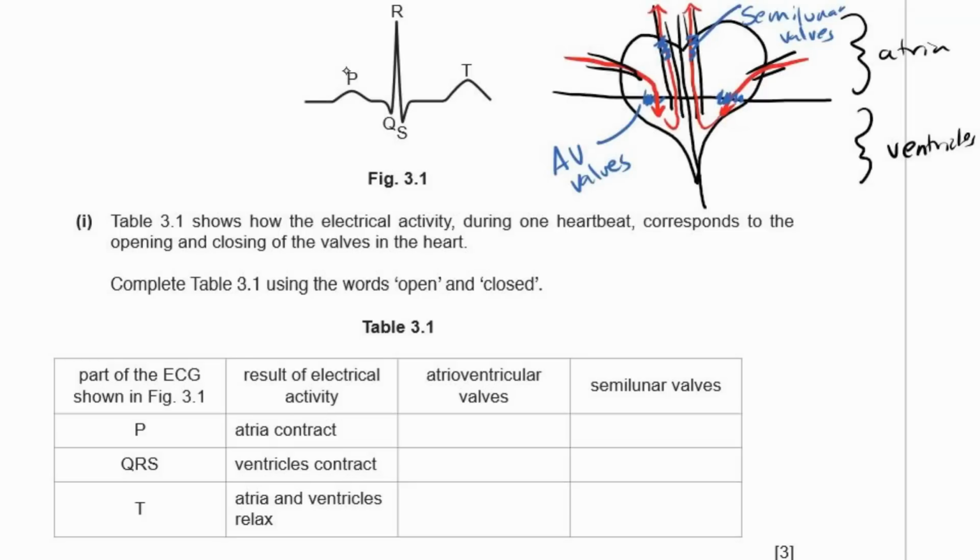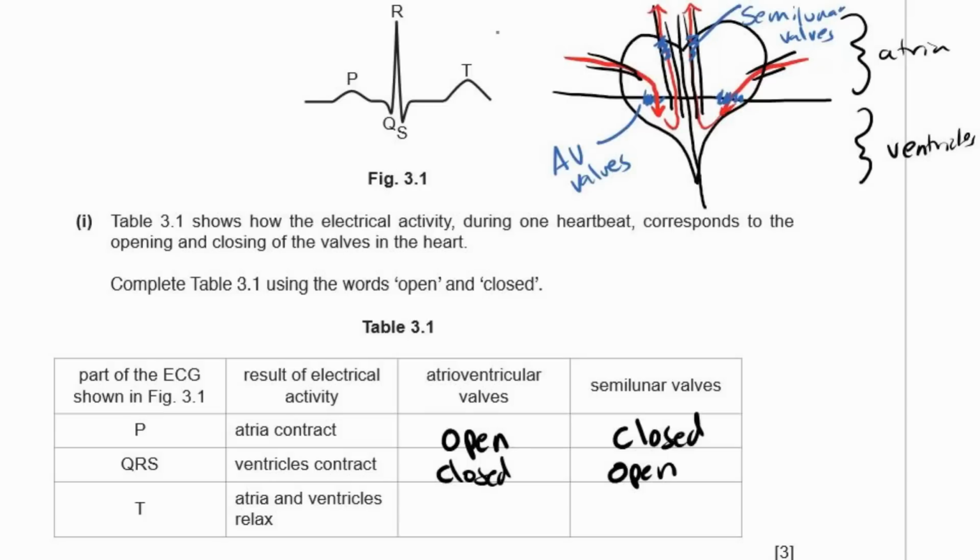So at the beginning of the heartbeat at P, what happens is it causes the atria to contract. Why do the atria contract? To push the blood into the ventricles. So if the blood needs to go into the ventricles, that means the AV valve has to be open. So if the AV valve is open, the semilunar valves are closed. Now at Q, R, and S, that's a big spike because it has to push the blood all the way up through these long vessels here to go either all the way to the body or to the lungs. That's a big push. That means that the semilunar valves have to be open, which means that the AV valves have to be closed.